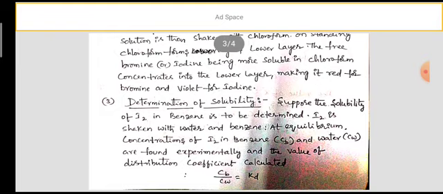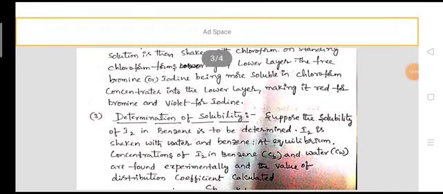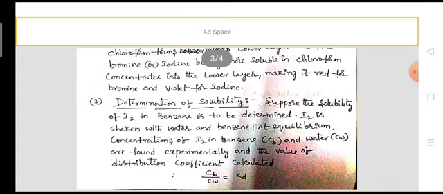Next, determination of solubility. Suppose the solubility of iodine in benzene is to be determined. Then iodine is shaken with water and benzene until equilibrium. The concentrations of iodine in benzene, Cb, and in water, Cw, are found experimentally. The value of the distribution coefficient is calculated using the distribution law: Cb by Cw is equal to Kd.